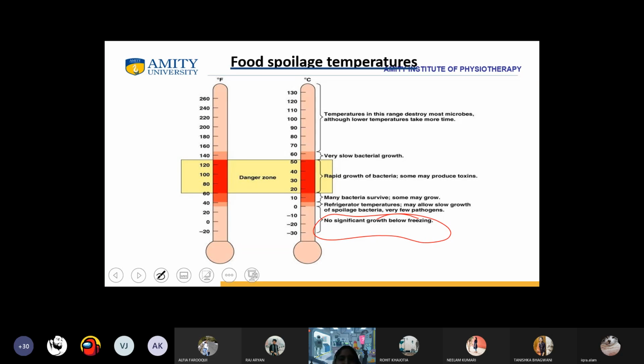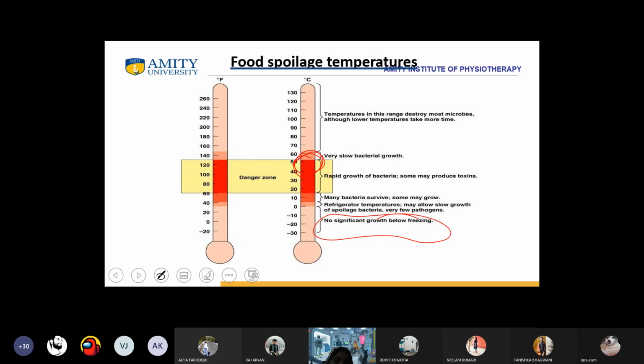And in hot and humid weather, which usually occurs most of the time, especially in a city like Delhi, what happens? There is rapid growth of bacteria. Yes or no? Major part of the year, we live in this temperature, between 35 to 55, right?